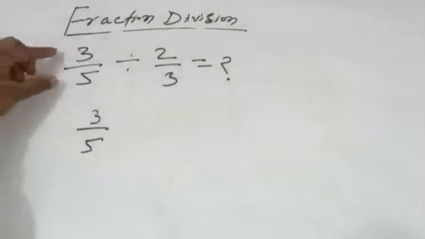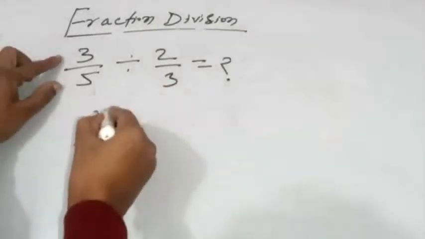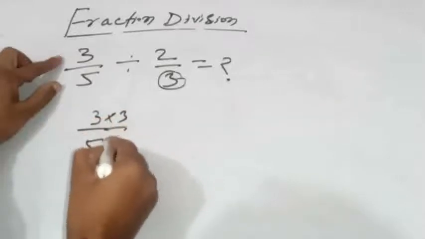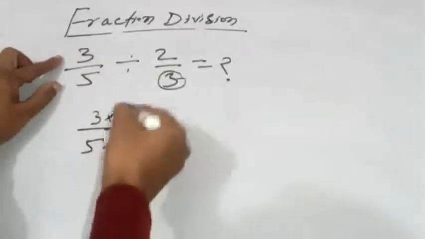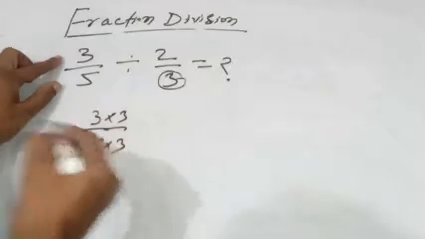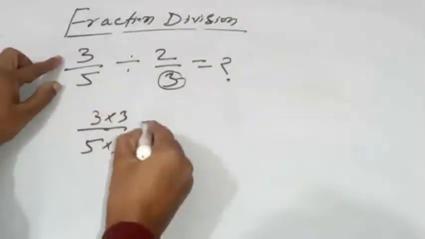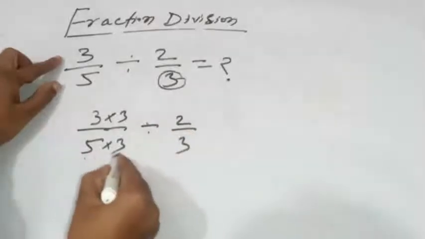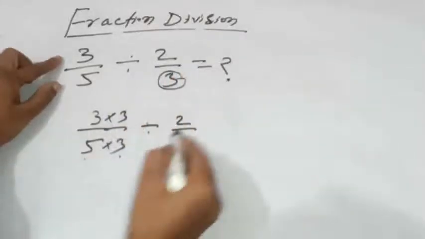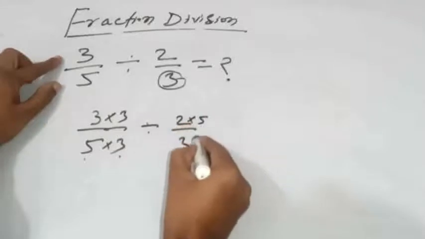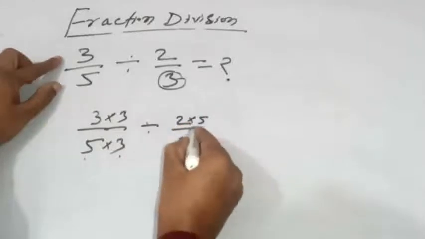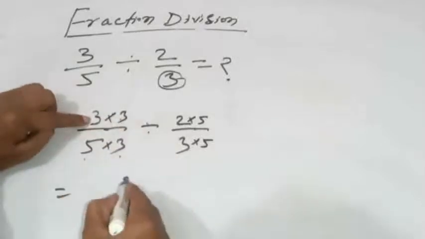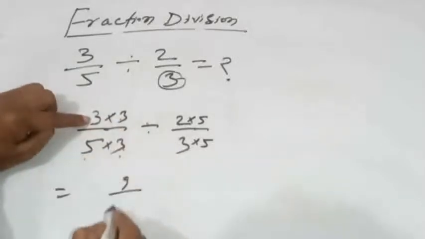See this one, 3/5. This is the first part. Now see here, this is the denominator: multiply above and also multiply below, because this will cancel and you will get the original form, divided by 2/3. See here, 5 is multiplied by 3, which means 15. So you multiply above and below by 3. 3 is multiplied by 3, 9. 5 is multiplied by 3.